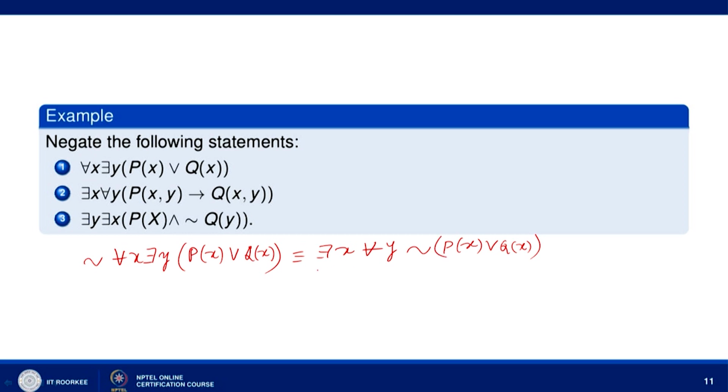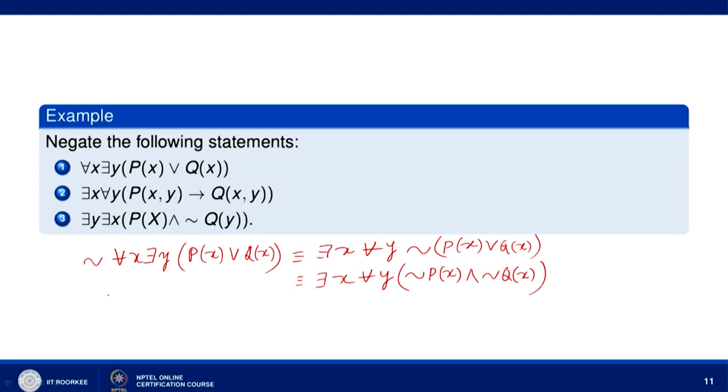Negation of the two propositional functions p x or q x gives you negation of p x, or becomes and, negation of q x.